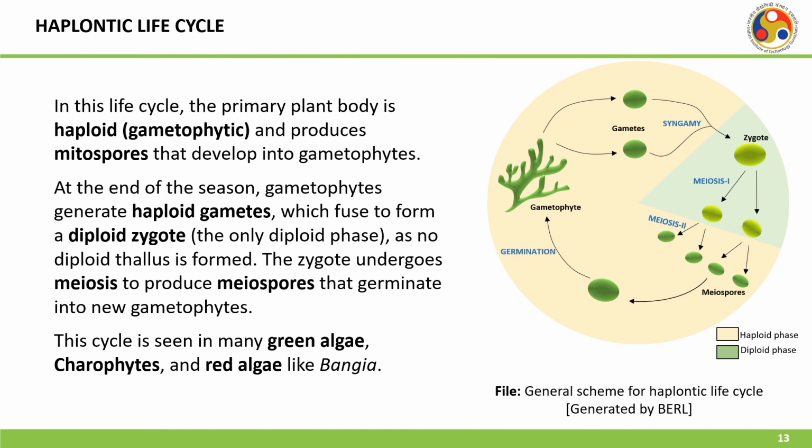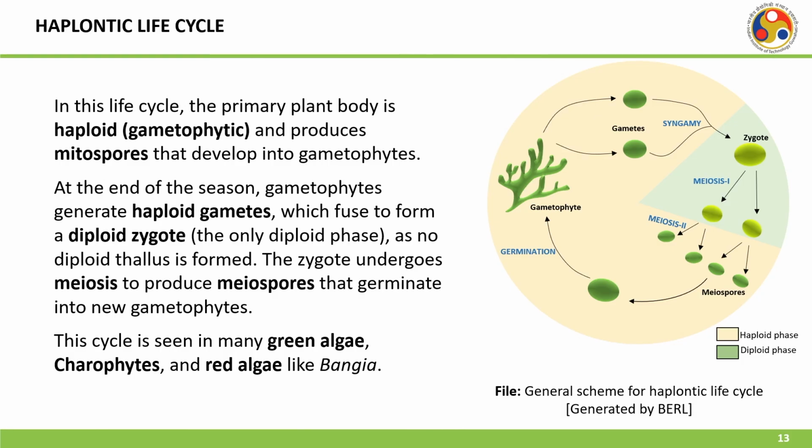This diagram shows the fraction of time the particular algal species is in a particular phase. How much time it is spending in the haploid phase and how much time it is spending in the diploid phase can be seen from this colored circle. So, this is the gametophyte.